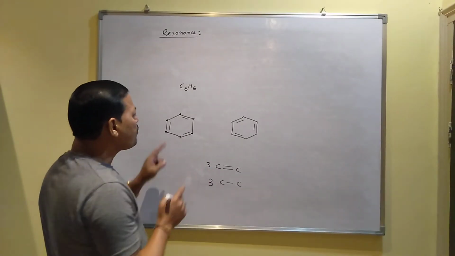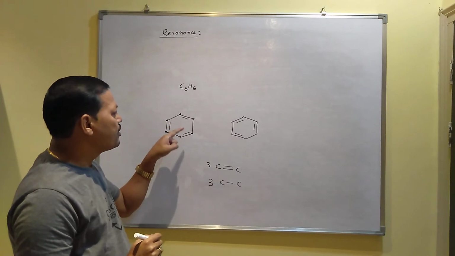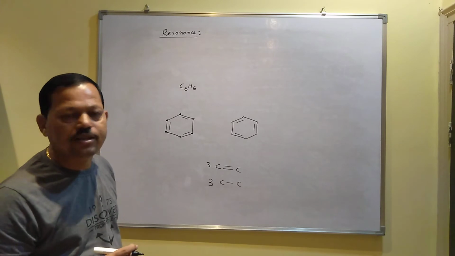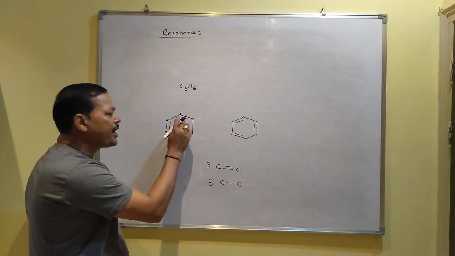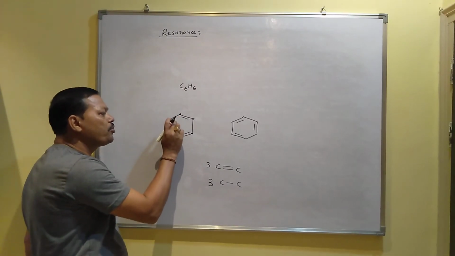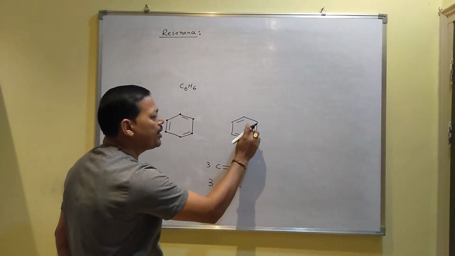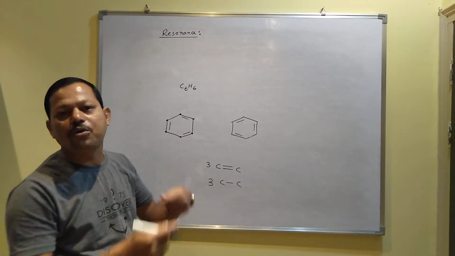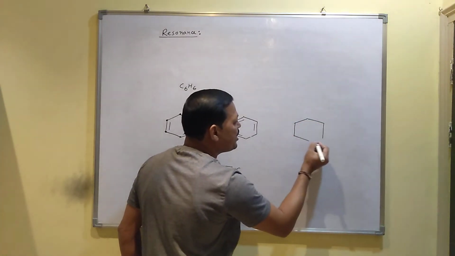I mean, although 3 double bonds are present inside the ring, in alternate positions, their positions are not fixed. They continuously rotate inside the ring. This double bond can shift from this to this position, then this double bond will shift here, this double bond will again shift here. Then you will get this structure. Again this one will shift here, again this one will shift here. I mean, the double bonds are continuously rotated around the benzene ring, and that is why you get a structure of the benzene ring like this also.